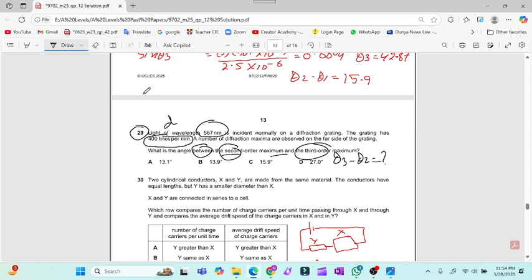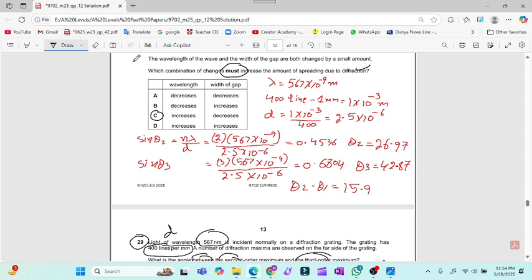For that, first of all, we will convert the distance into meters. Now 400 lines in 1 millimeter, so for one line, 1 into 10 to the power minus 3 over 400. Then this is the value for the slit distance. Now we will apply the formula d sine theta equals n lambda, and then sine theta will become n lambda over d.